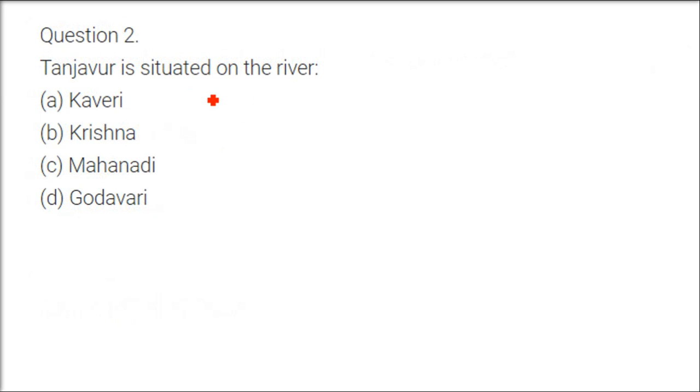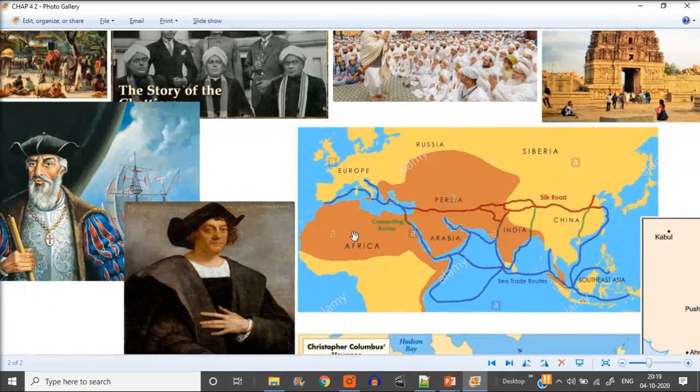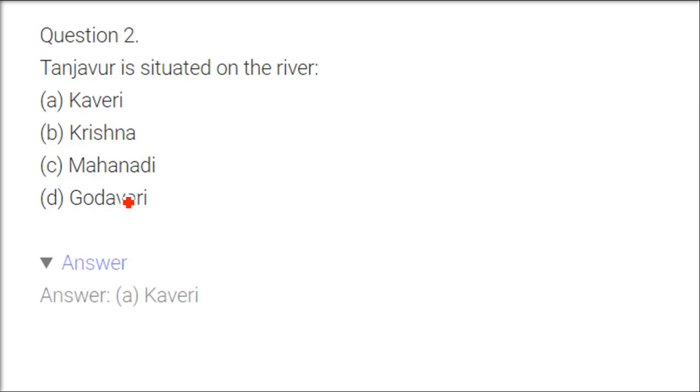Question number 2. Tanjore or Tanjavur is situated on the river. Let me show you here. So this is Tanjavur or Tanjore, and here we have the Kaveri river. It's a perennial river. 12 months it has water. This is Tanjavur, and Tanjavur has multiple temples. This is the Rajarajeshwara temple. This is the inscription on that particular temple. And the Chola Raja also I showed you. So the answer is Kaveri.